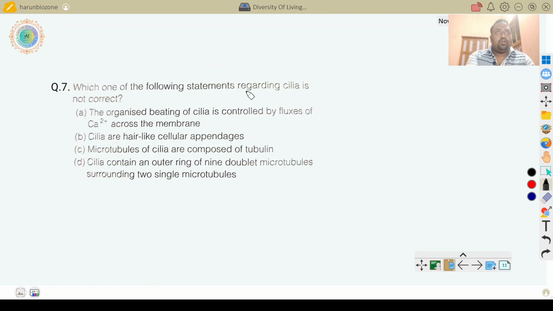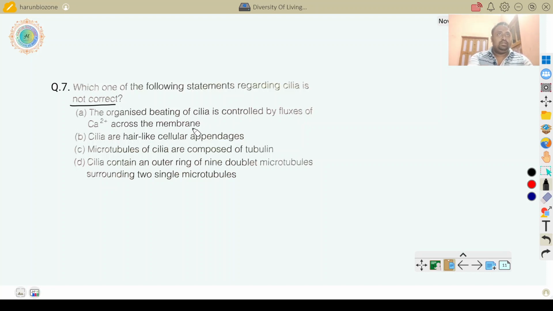Next, which one of the following statements regarding cilia is not correct? Cilia is a small hair-like structure. First, the organized beating of cilia is controlled by fluxes of calcium ion across the membrane.